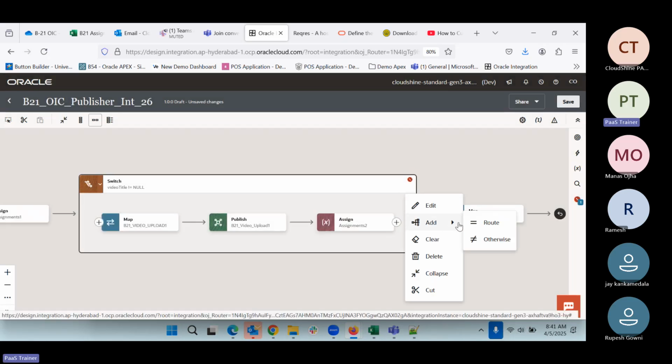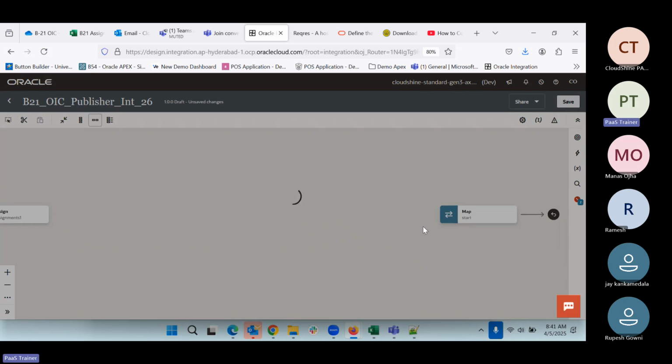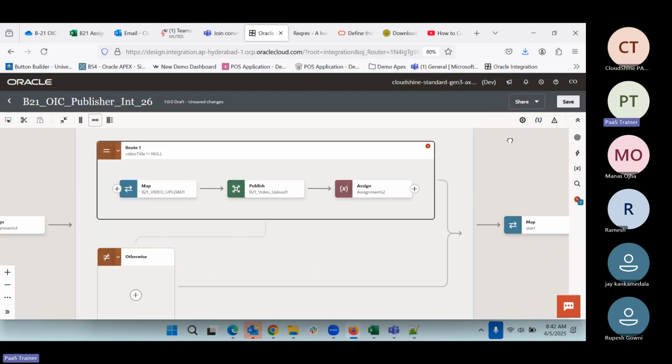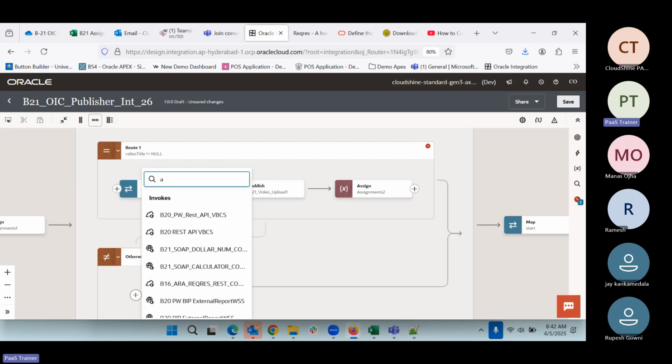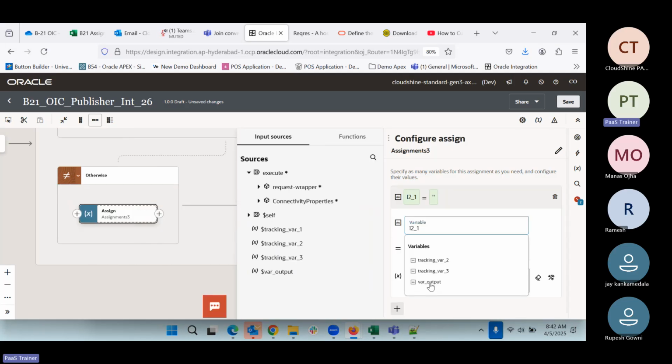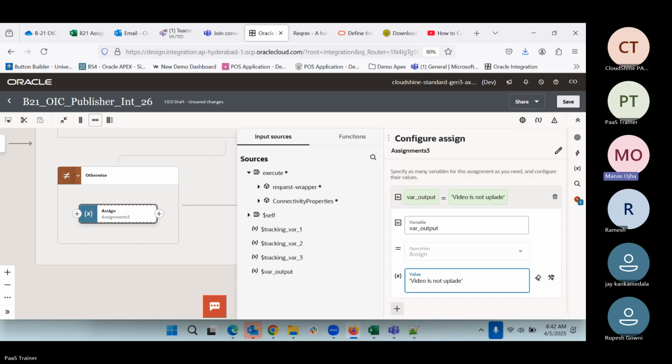Now we can add the otherwise condition also. In the otherwise condition, we'll use this variable, that video is not uploaded. So we can use an assign activity. We can use our variable and say video is not uploaded. So here you have overridden the value in otherwise.